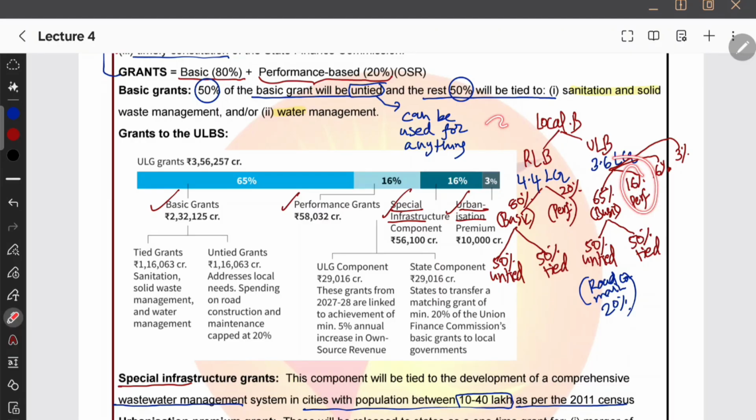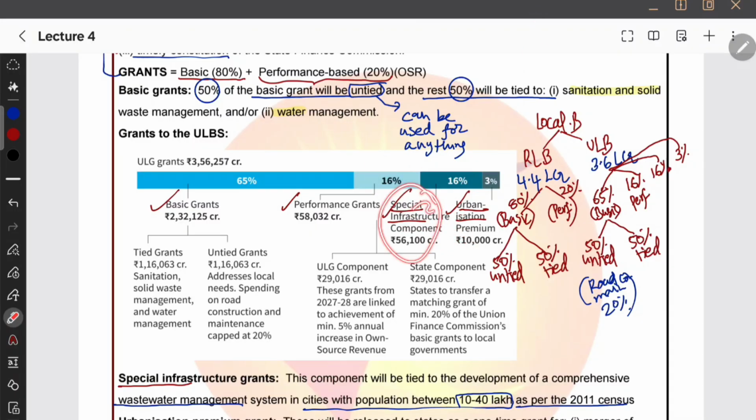Okay, and then we have performance based. 60% is performance based grant. Okay, 16% will be given to that, and then 16%. See, even in the exam, they ask you what is the amount of the performance grant that is given to the urban local bodies. As soon as you remember 3.6 lakh crore, you just multiply it with 16 and calculate. You will get performance based grant, and you need not remember all these numbers, just do multiplication in the exam. Okay, and next special infra component.